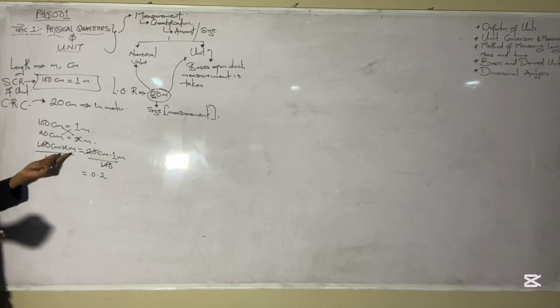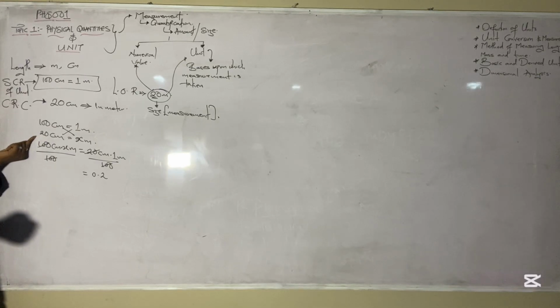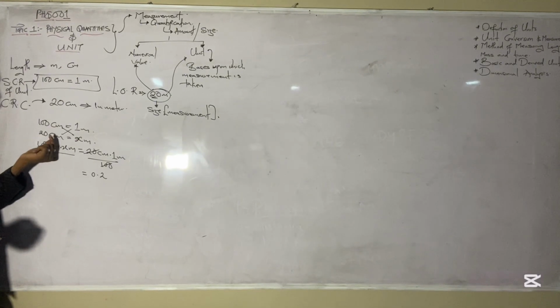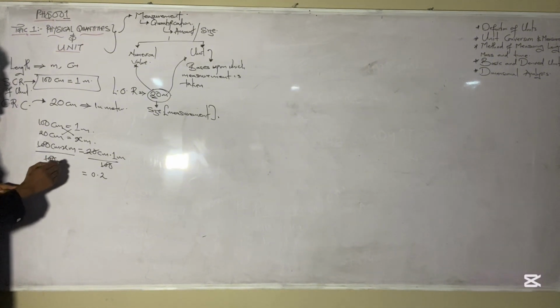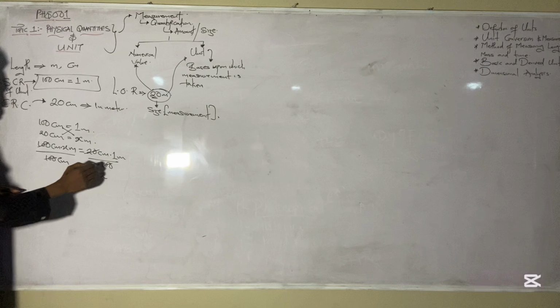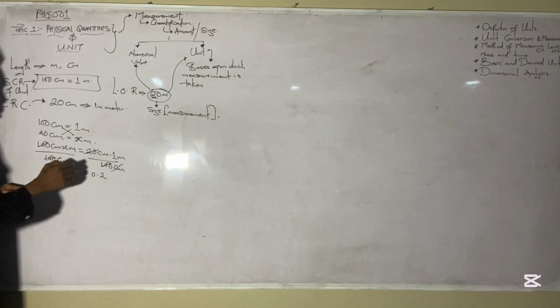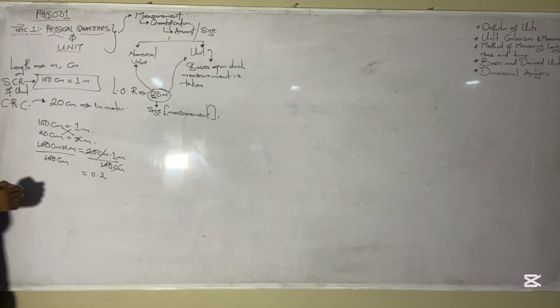We want to know how many X meters should be equivalent to 20 centimeters. From here, if I divide both sides by 100 centimeters, centimeter cancels centimeter right here too.